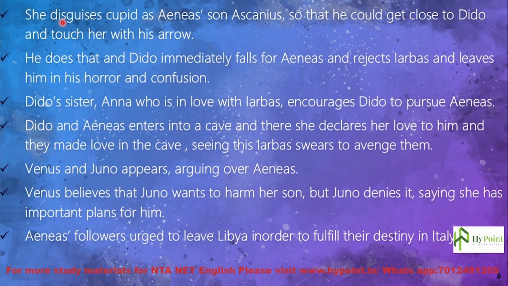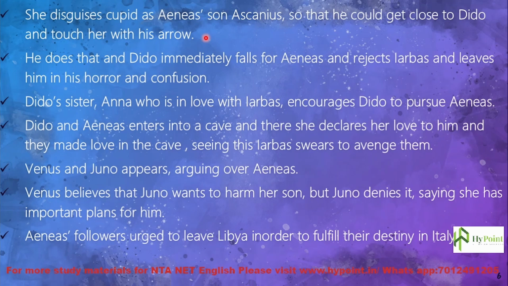So she disguises Cupid. Cupid is another son of Venus. We all know that Cupid is the son of Venus. She made Cupid disguise himself as Aeneas' son Ascanius, so that he could get close to Dido and touch her with his arrow. We all know the story. What will happen if Cupid's arrow touches you? You will fall immediately in love with the person that you are seeing.